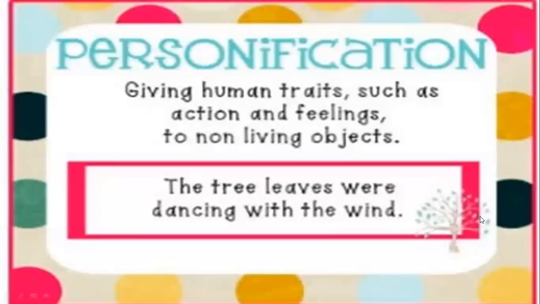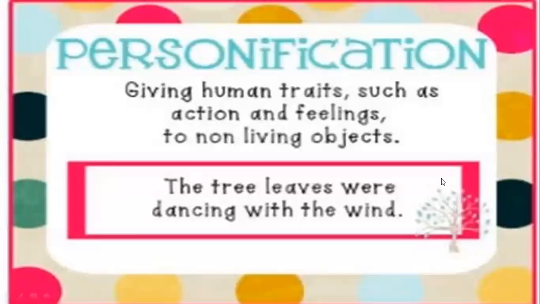Then comes personification. If you treat something non-living as a living thing, then you are using personification. The traits and qualities which a human being can have, you give the same qualities to the non-living thing. It means you are personifying it.